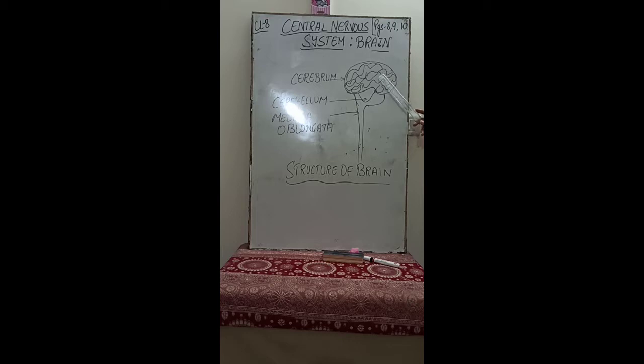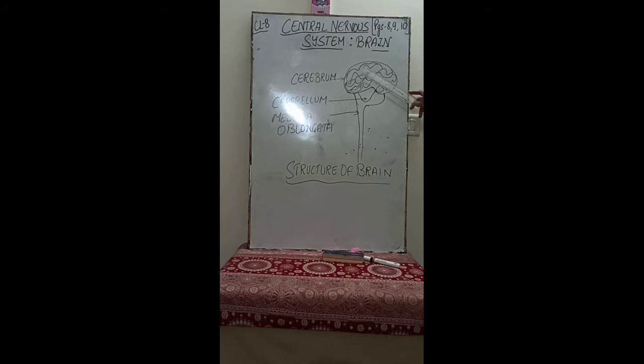It is the largest part of the brain, and it is divided into left and right halves called the cerebral hemispheres. The folded structure which you can see is the cerebrum. It allows the two hemispheres to communicate with each other. The outer surface is convoluted; it appears in the form of folds.